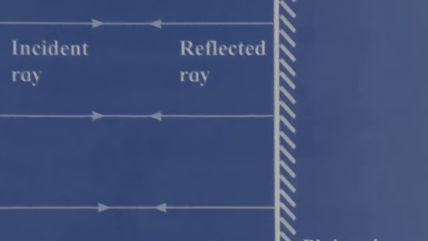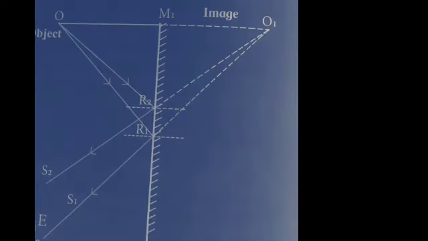In this diagram, it shows that the light rays falling perpendicularly on the mirror are reflected back in the perpendicular direction. In this diagram, it shows a point source O in front of the plane mirror M1, M2. Incident rays OR1 and OR2 get reflected according to the laws of reflection along paths R1S1 and R2S2 respectively.